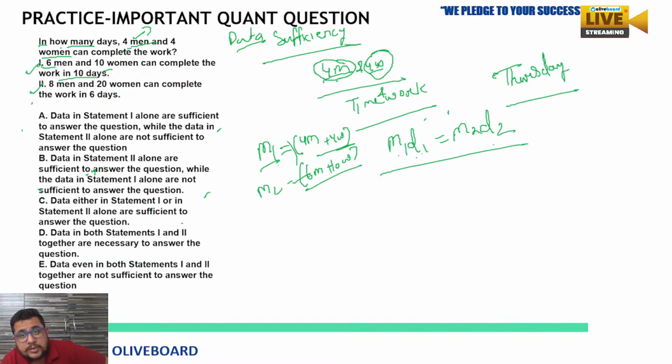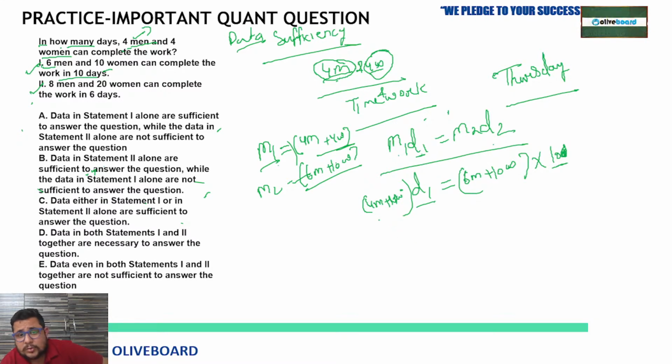Now D1 is unknown, D2 is given. We are assuming D2 is the data given in the first statement, that is 10. So M2 is 6 men plus 10 women, multiplied by D2, which is 10 days. That is the time. Now D1 we need to find out. Now 4 men plus 4 women. So can we determine the value of D1 from here?